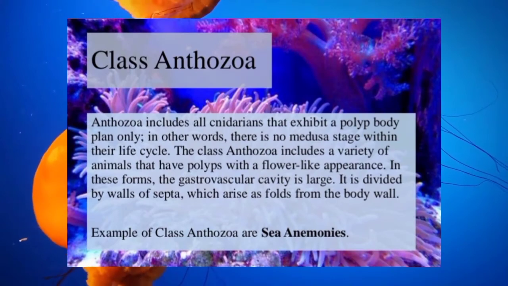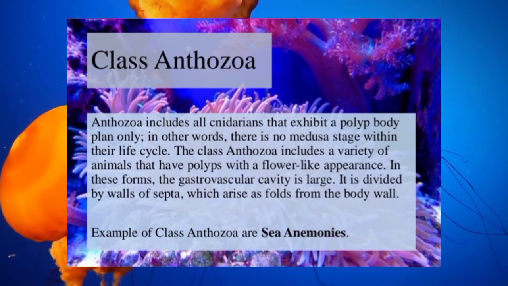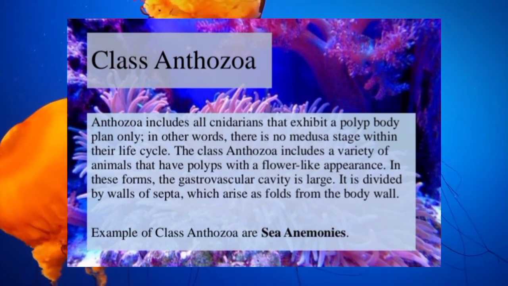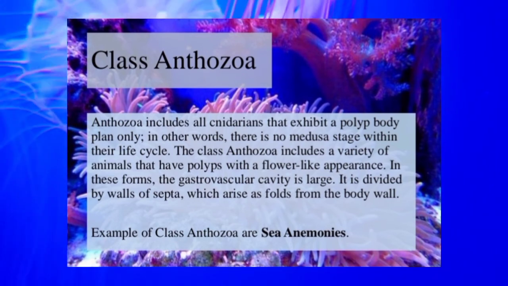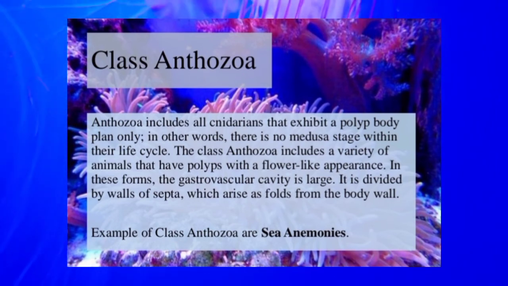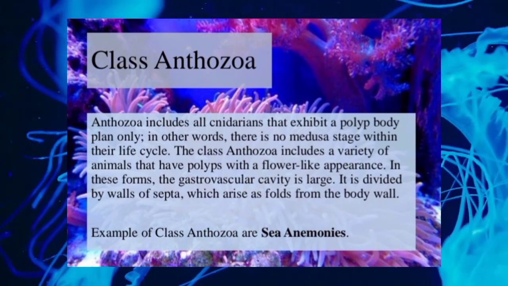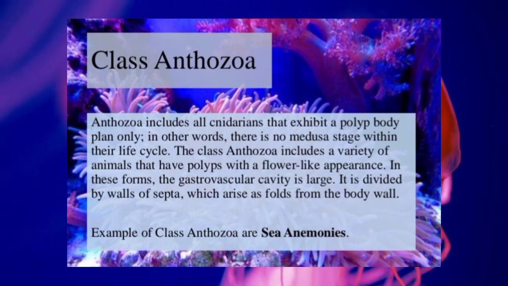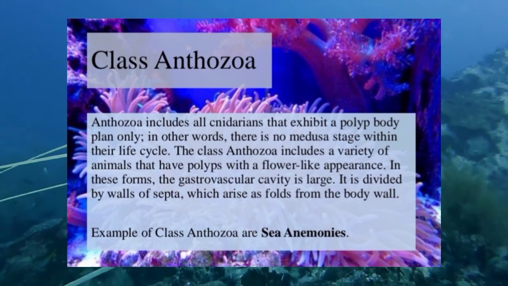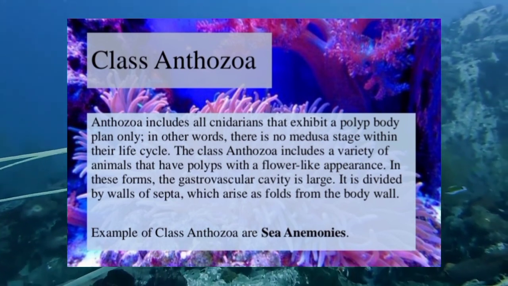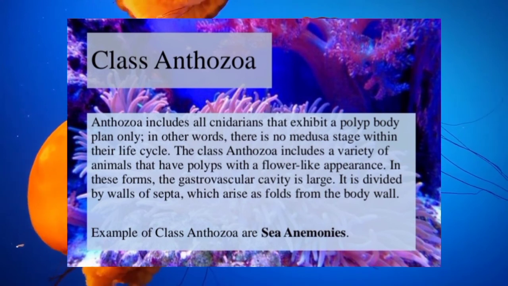Class Anthozoa. Anthozoa includes all cnidarians that exhibit a polyp body plan only. In other words, there is no medusa stage within their life cycle. The class Anthozoa includes a variety of animals that have polyps with a flower-like appearance. In these forms, the gastrovascular cavity is large. It is divided by walls called septa, which arise as folds from the body wall. Examples of class Anthozoa are sea anemones.